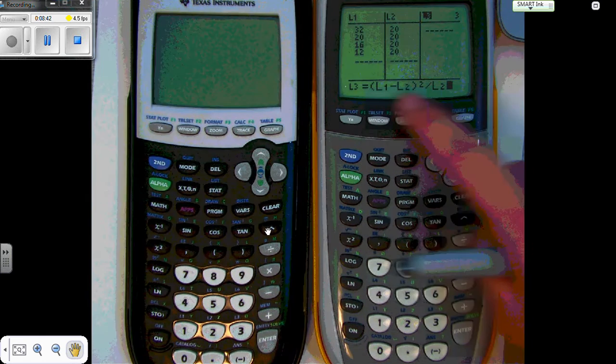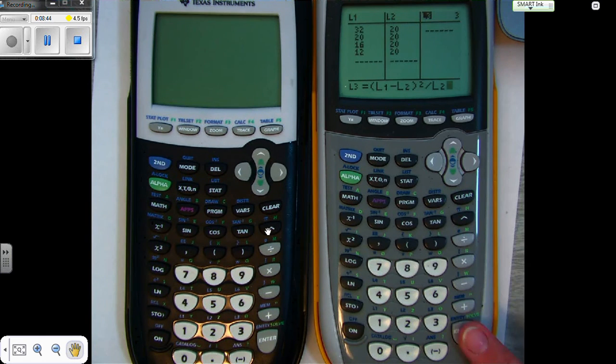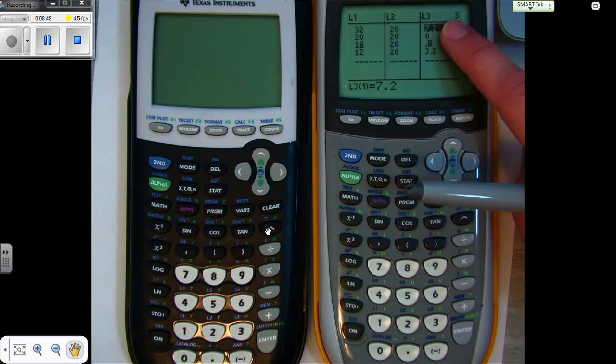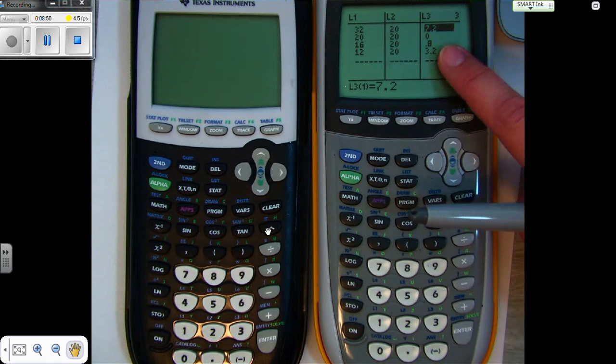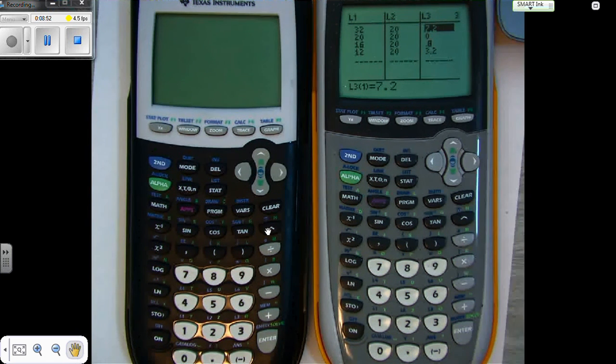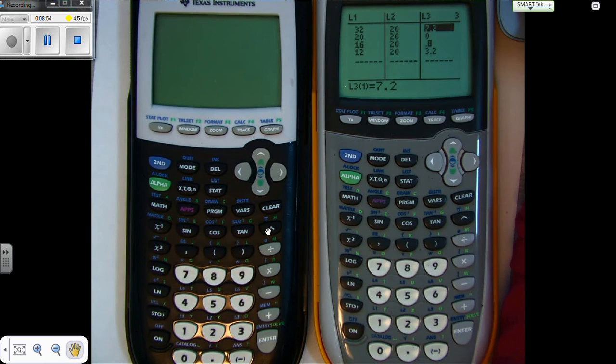So if you pre-do the formula out and you hit enter, it calculates all of those for you. So the first one is 7.2, 0, 0.8, and 3.2. If I went too fast through that, you can rewind it and rewatch me doing that. But that's a quick way to find all the components, especially if your example has more than 4 expected and observed counts, and you can do it a lot quicker with your calculator this way.